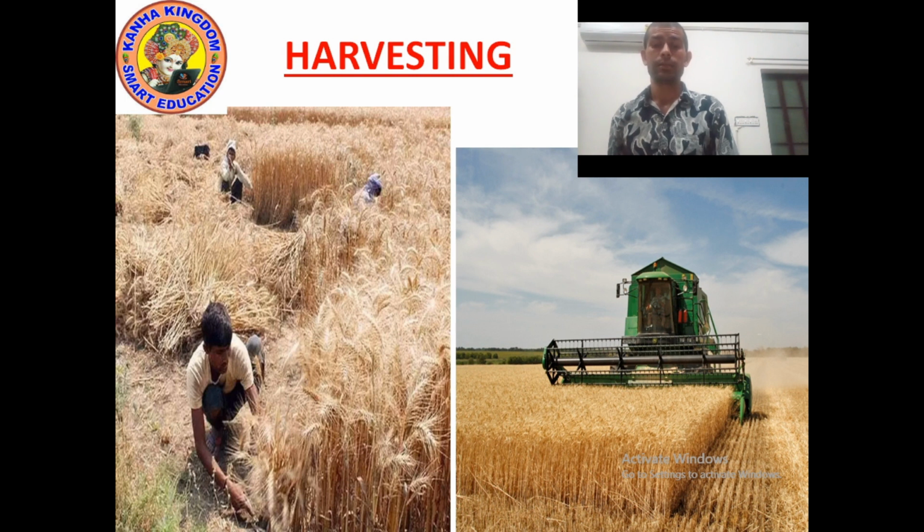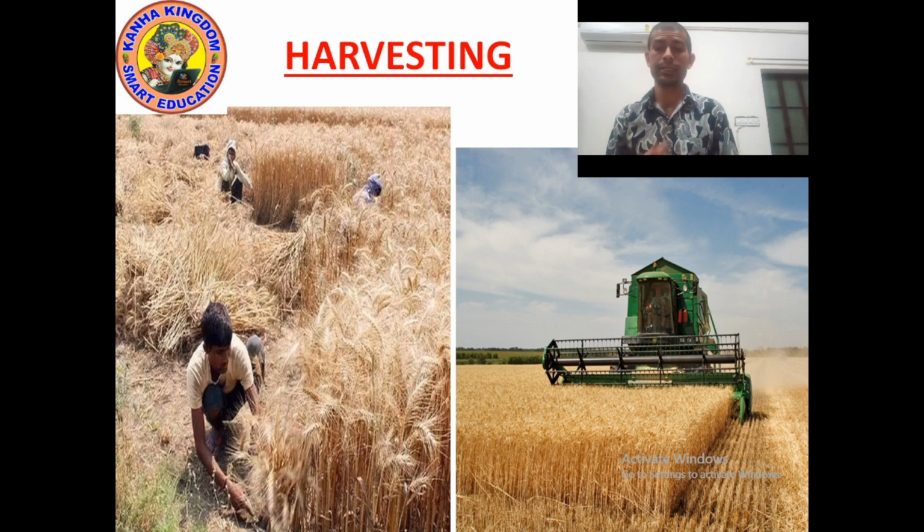But nowadays, in modern time, people use a machine which is known as a harvester combine. A harvester combine is a machine used nowadays which cuts the crops in a few minutes. These are two methods of harvesting. First is old time, second is modern time. In old time, people use sickle. Nowadays, a machine called harvester combine is used. So what is harvesting? The process of cutting and gathering crops.